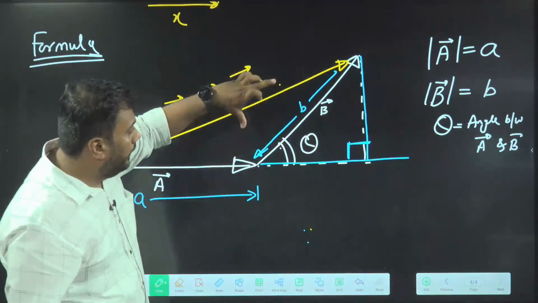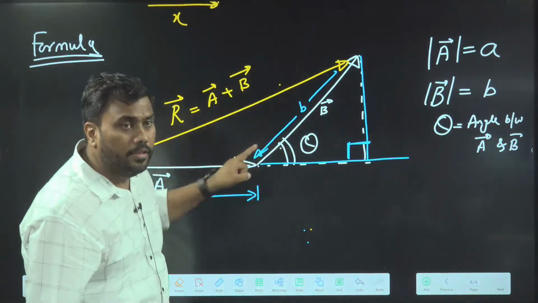Okay. This length is b. This angle is theta. This is a right angle triangle.